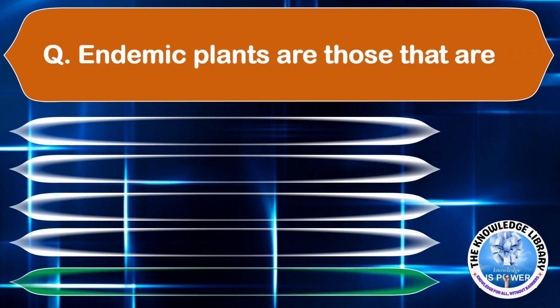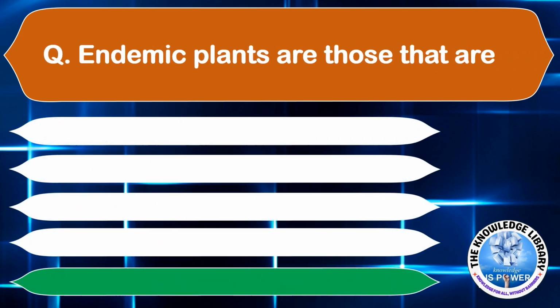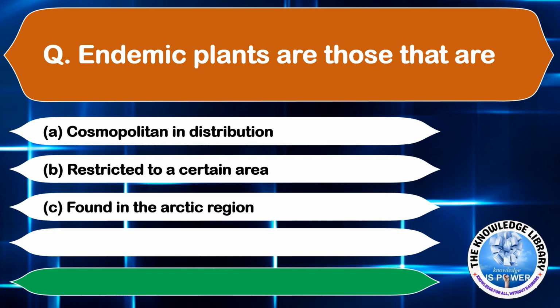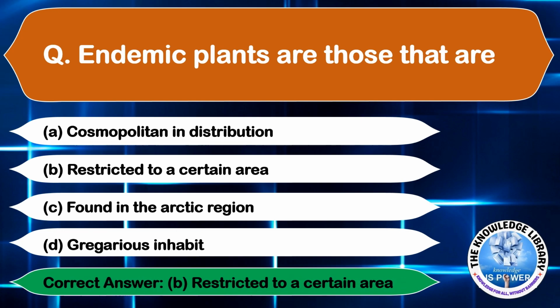Endemic plants are those that are option A, cosmopolitan in distribution, option B, restricted to a certain area, option C, found in the Arctic region, and option D, gregarious in habit. The correct answer is option B, restricted to a certain area. Moving on to the next question.